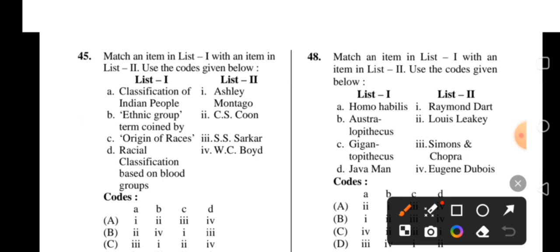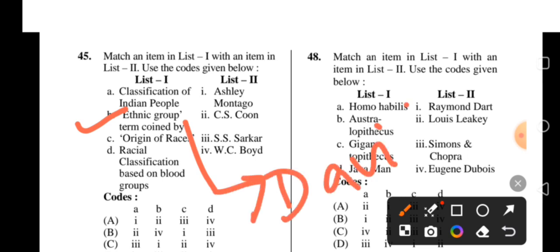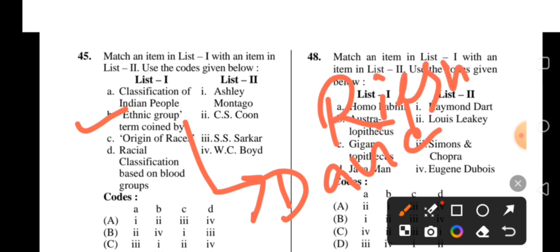First of all, this term ethnic group was originally given by David Riesman. Classification of Indian people given by Sarkar. Racial classification based on blood given by Boyd.